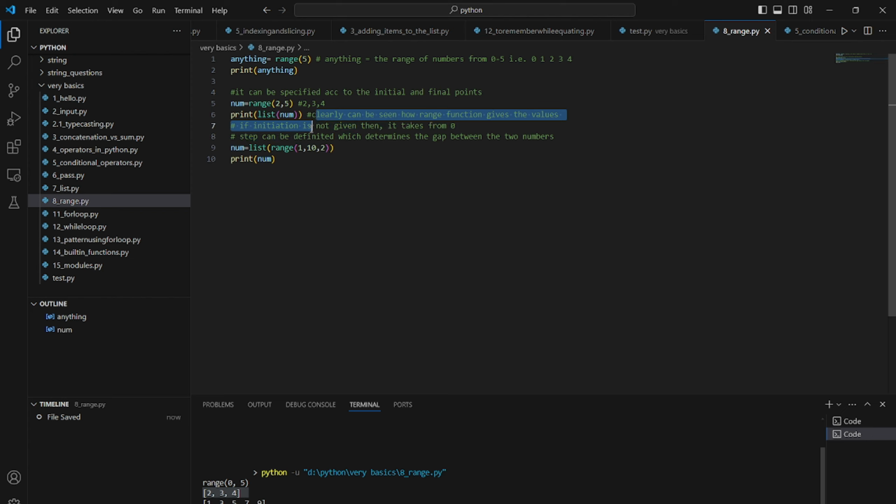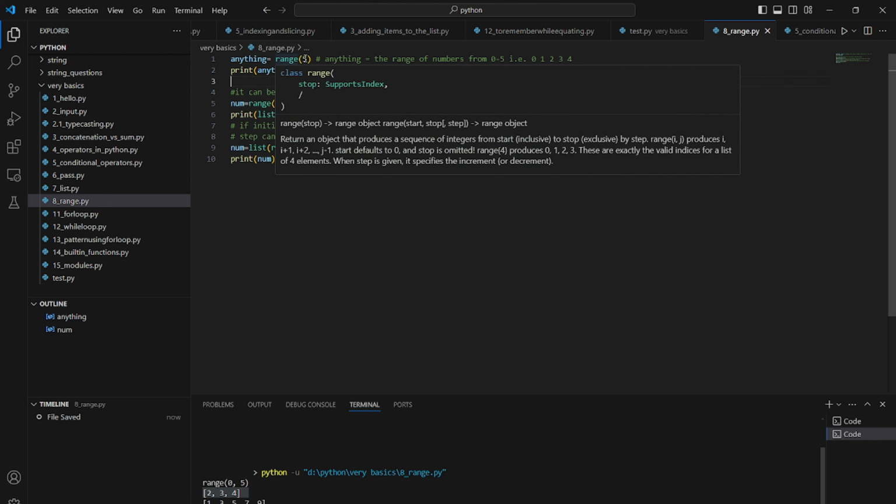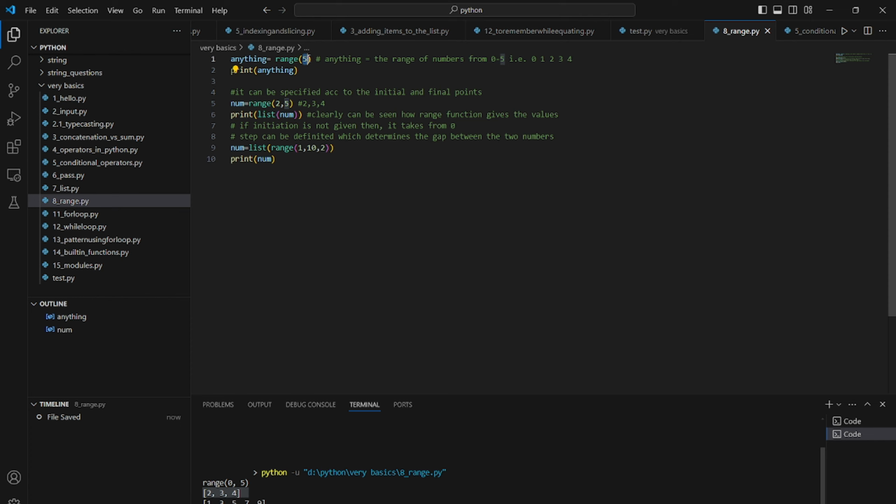If the initiation is not given, then it will take from 0. For example, here the initiation is not given, so it takes from 0 to 5. So 0 to 5 means 0, 1, 2, 3, and 4. So 5 is not included. If we want to give the initiation as well, we can give it between the commas. We can separate the initial number and the final number using the comma.